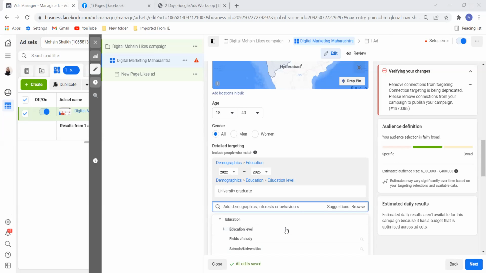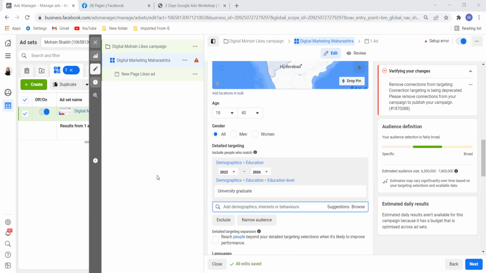My question is, how many drill downs or how many segmentations are suggested for any ad? Suppose I am drilling down some options, so I'm choosing as per interest. Am I narrowing it down, or am I just canceling the other options also? Suppose I am opting for the age group 18 to 40 under university graduate, but there may be someone who is not a university graduate but is trying out digital marketing. Am I eliminating him or her? I'm just asking.